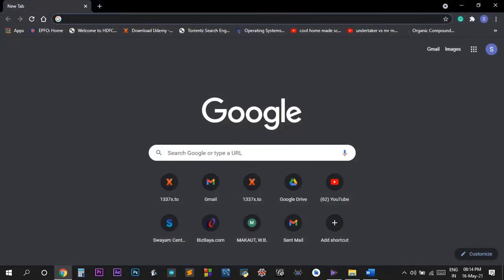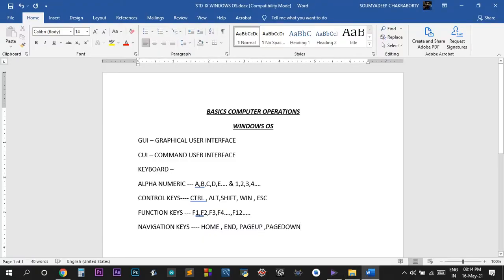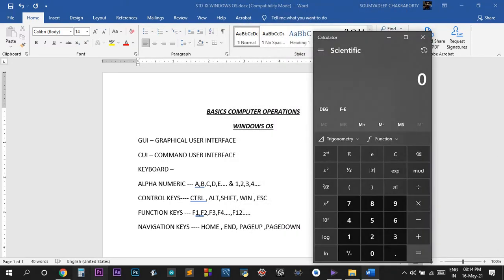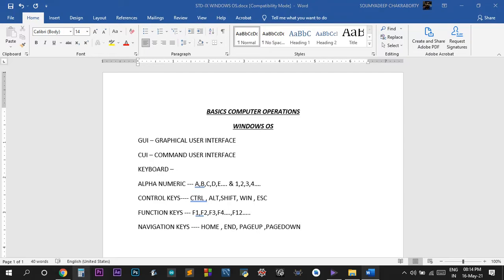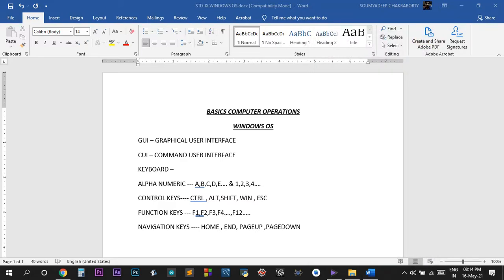If I have opened Google Chrome, I can just access Google Chrome from here. I can access this Microsoft Word from here. Suppose I have opened calculator, so I single click the calculator. If I minimize it, I can open it again just by clicking the calculator. So this is the property of the taskbar. The taskbar shows the active applications, the active software that are running currently on your Windows.